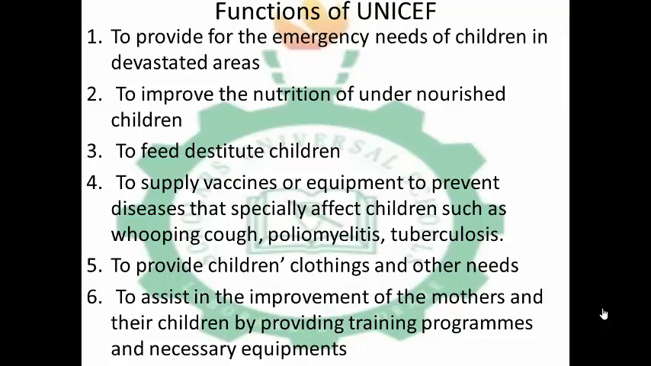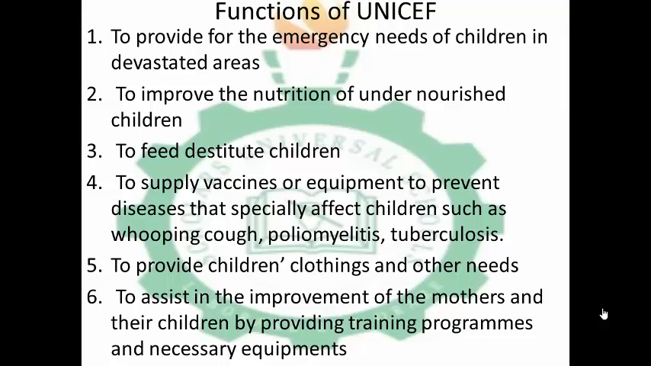Yes, in some countries, some children are undernourished. Like in Nigeria, we have what we call the almajiris. They are children with parents, but they don't have enough food. So UNICEF is the one in charge of providing food for such children. They feed destitute children, and supply vaccines and equipment to prevent the diseases that especially affect children. They are concerned with children only.